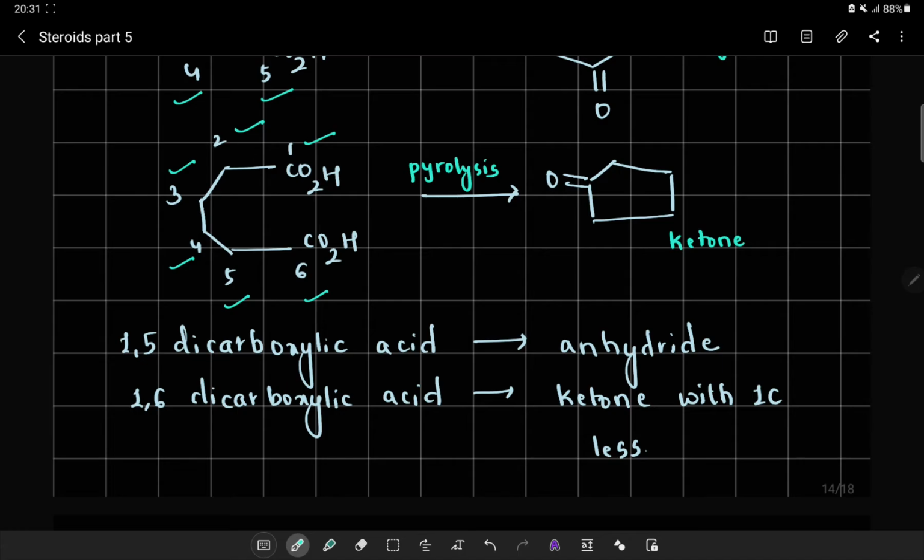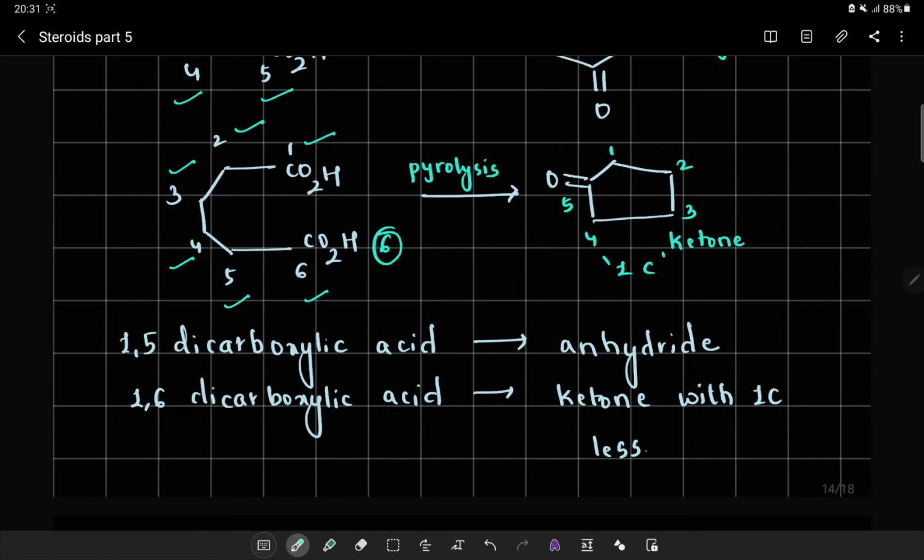If there is a 1,6-dicarboxylic acid or 1,7-dicarboxylic acid, it will yield a ketone with one carbon less. Now we started with 6 carbons over here, and we will be ending with 1, 2, 3, 4, 5. That is one carbon less.